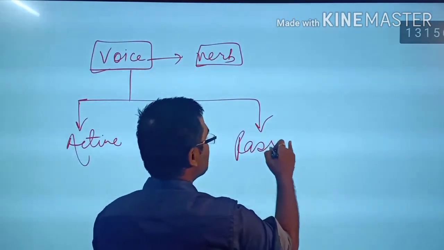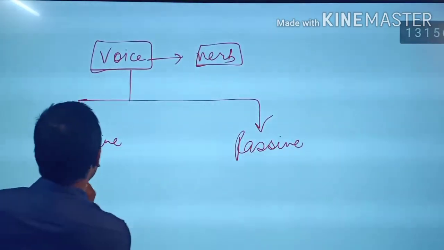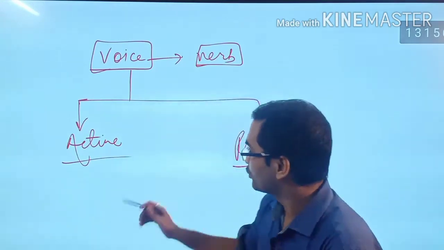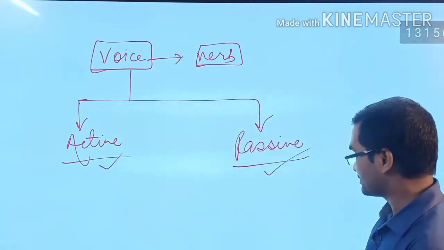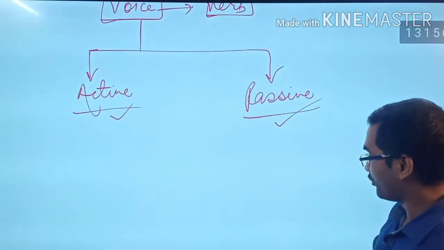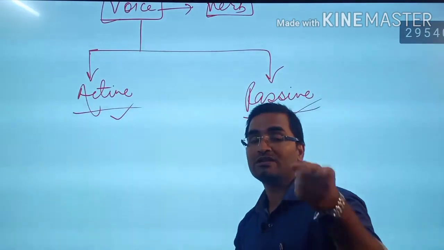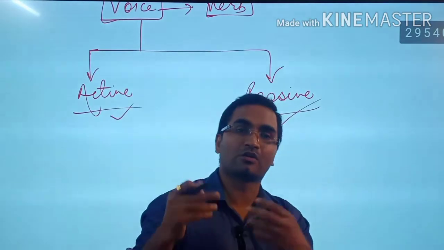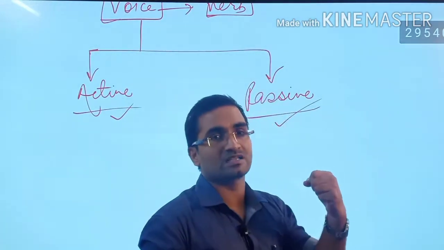That is known as passive voice. So we have a voice that is active and another voice that is passive. This is important for all examinations, but mainly I am talking about the SSC examination. It plays a very crucial role in ensuring that you are competing with others and getting good marks.